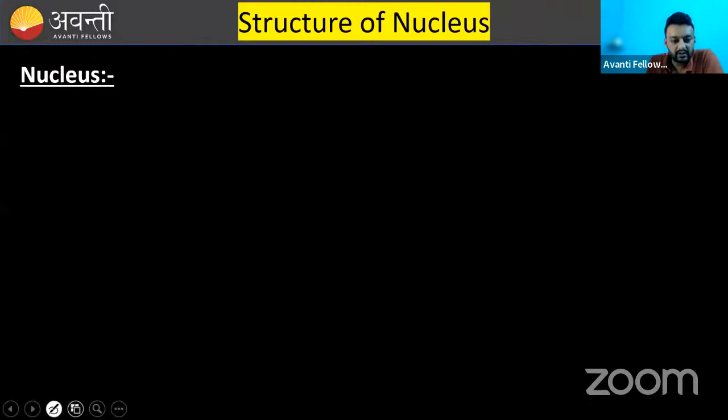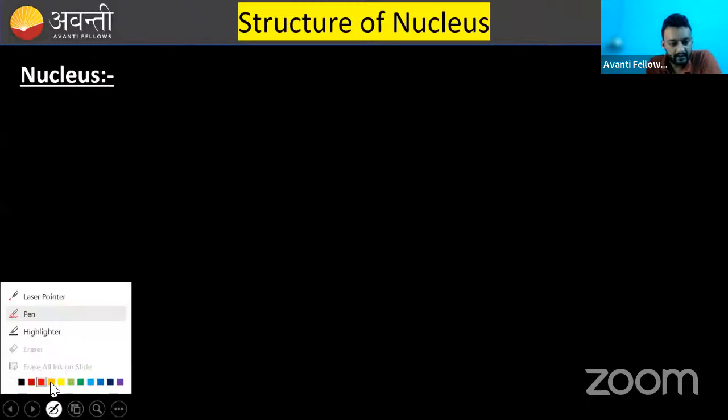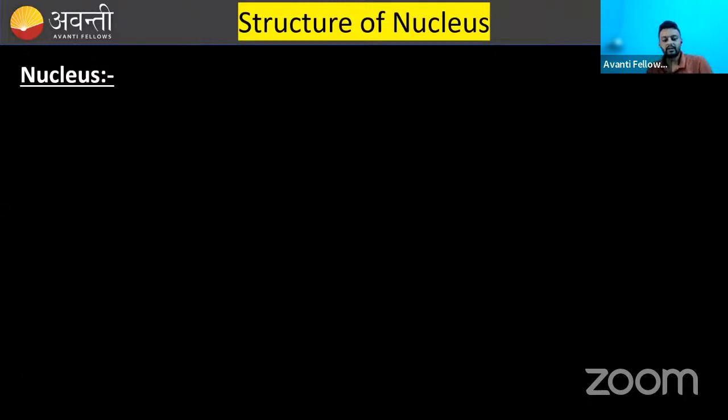First thing is, what is the nucleus? I think everybody knows that the nucleus is the central part of the atom which contains almost all the mass. This is the central part of the atom. It contains protons and neutrons. Don't go with the idea that protons are less and neutrons are more.